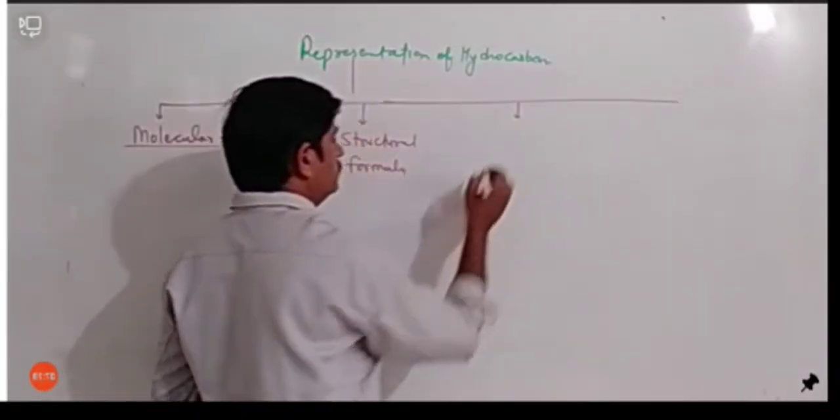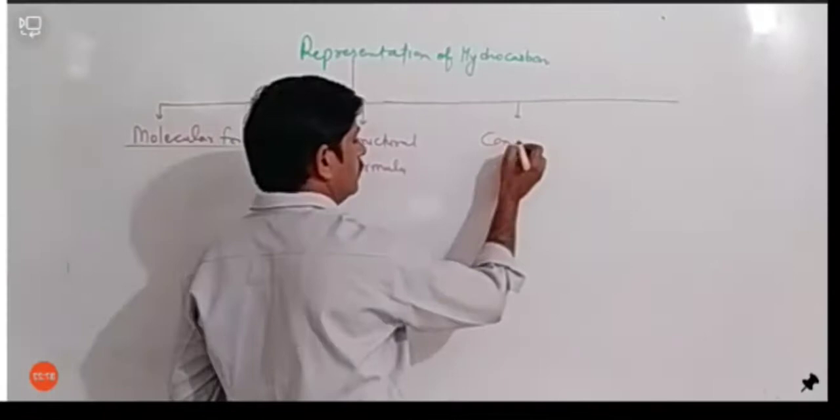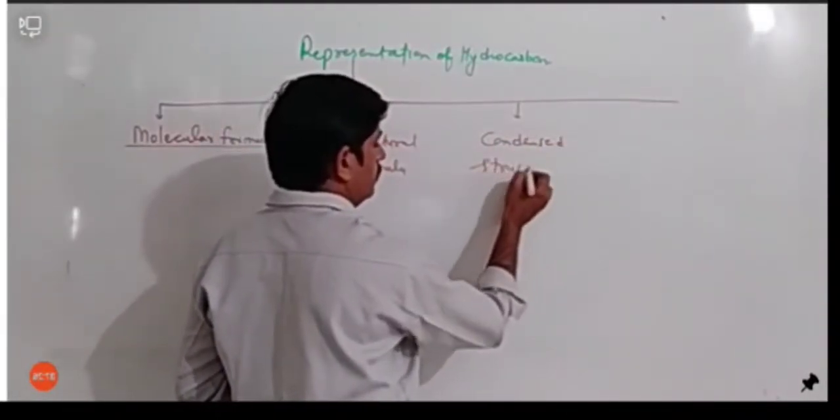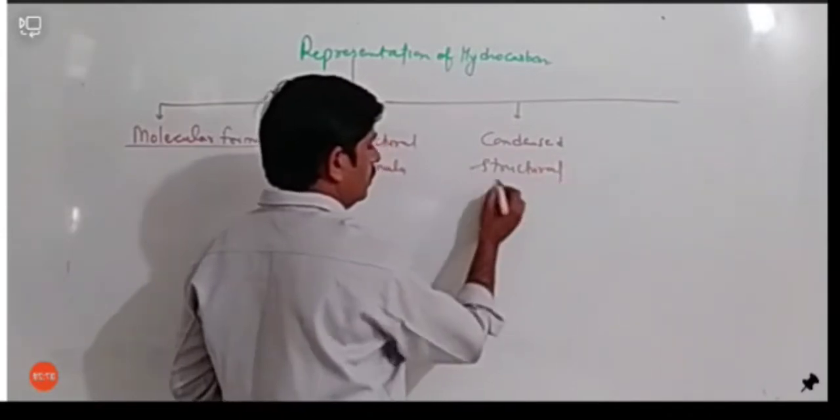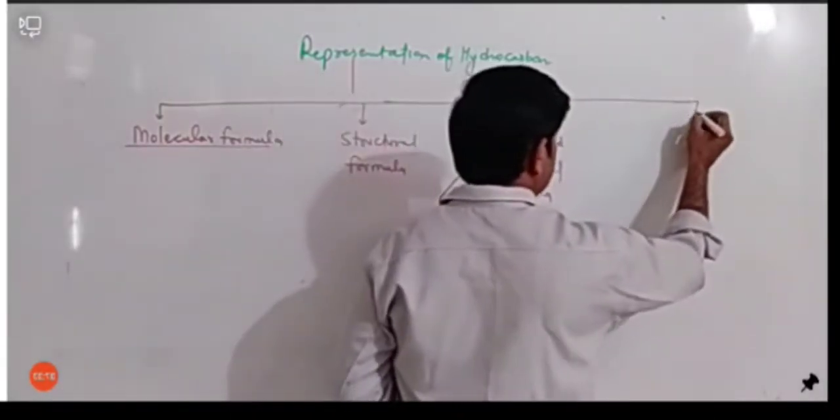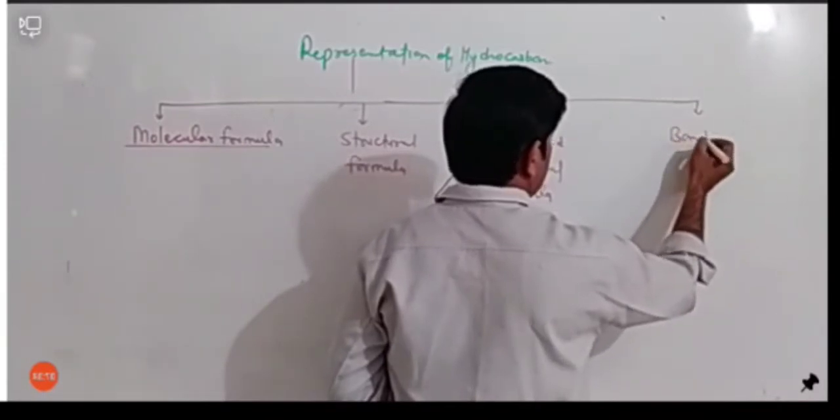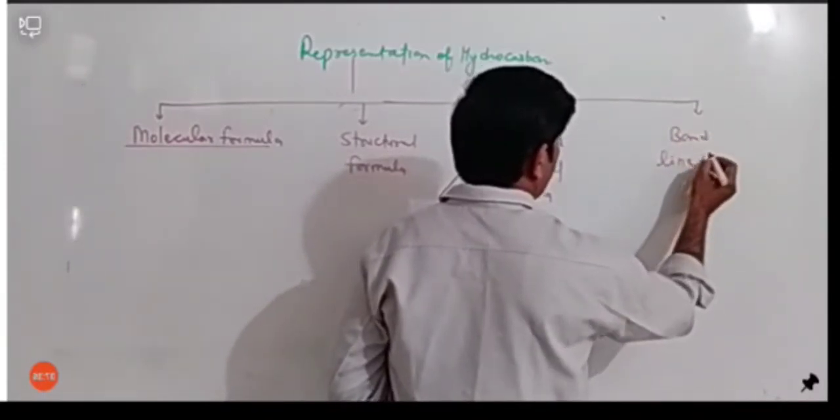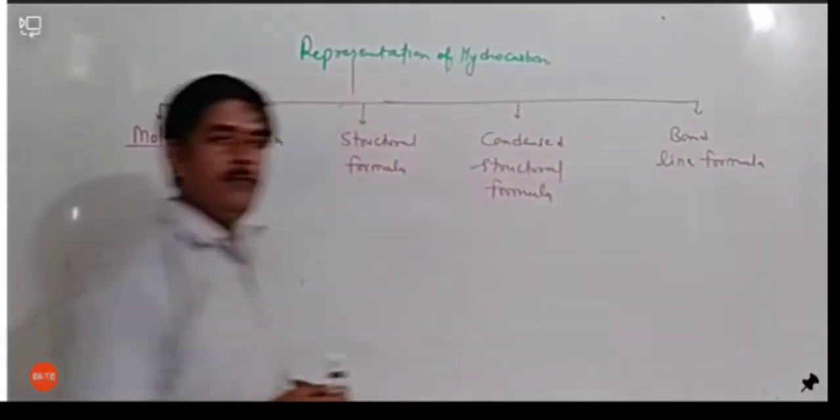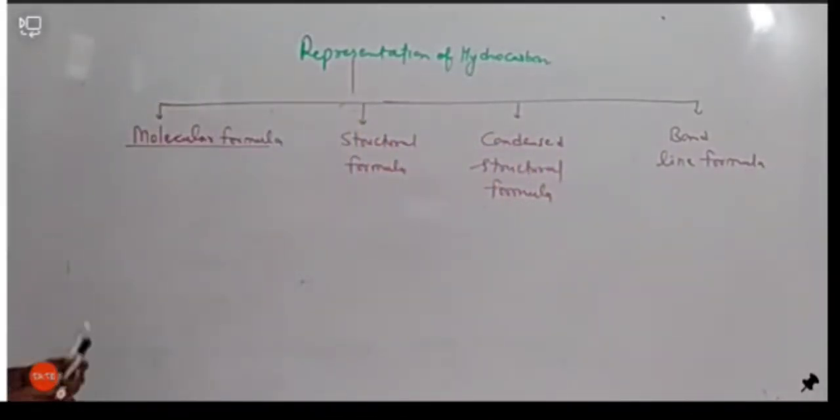Third method is condensed structural formula. Okay, and the fourth method is bond line formula. So there are four ways by which we can express a hydrocarbon.